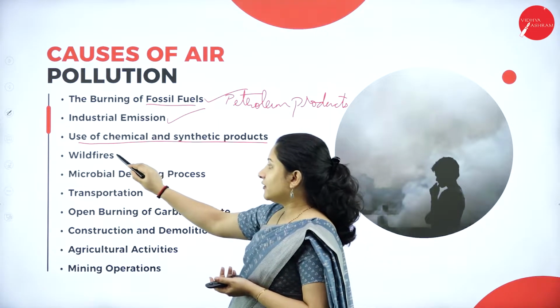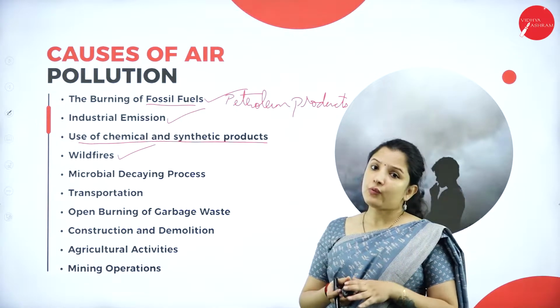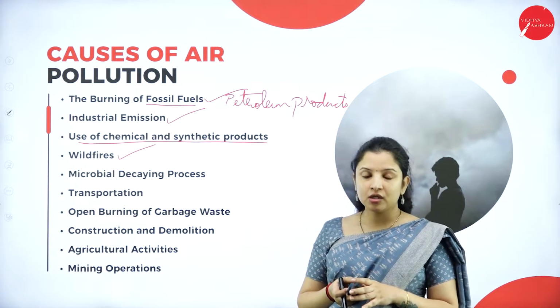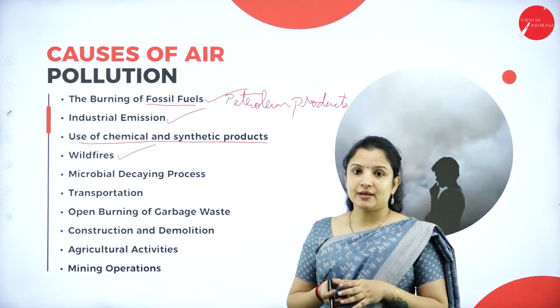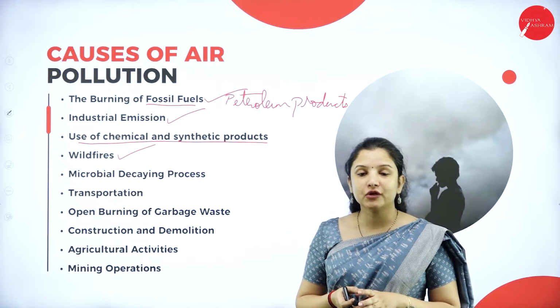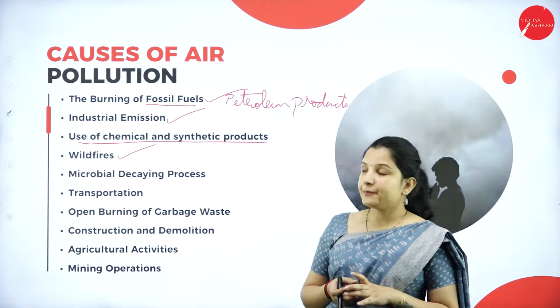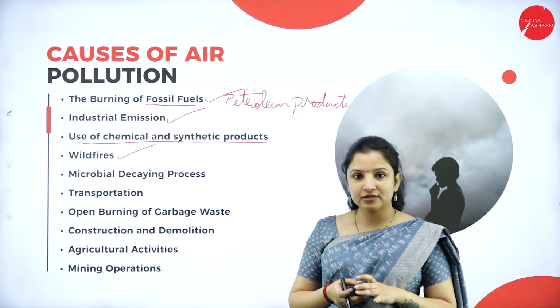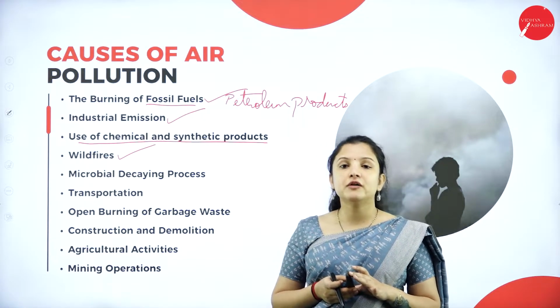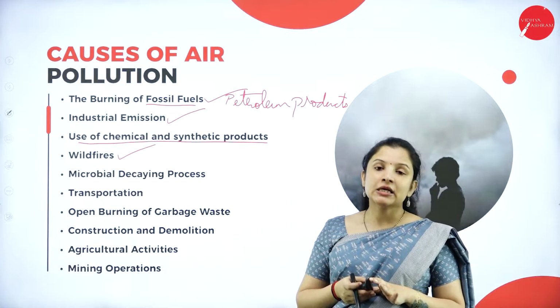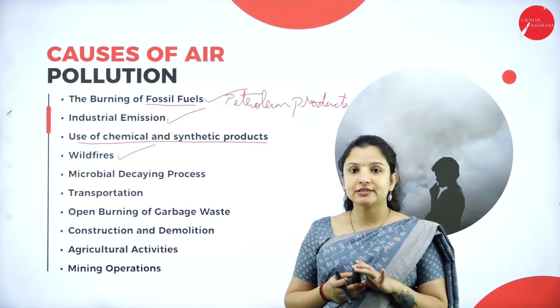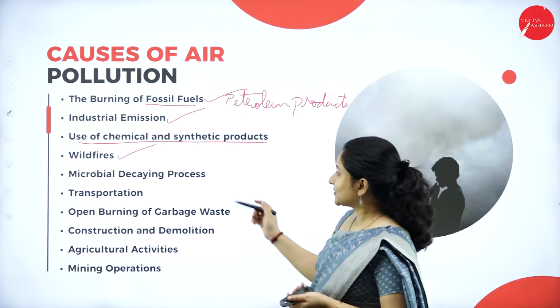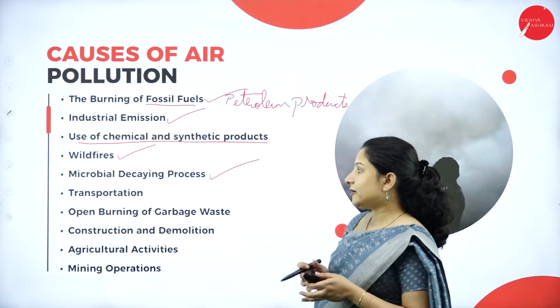Next is wildfires. Wildfires can be natural, especially during summer, and they can also be because of negligence by human beings. These wildfires also cause the emission of a lot of carbon dioxide gas to the atmosphere, causing air pollution. Next is the microbial decaying process.